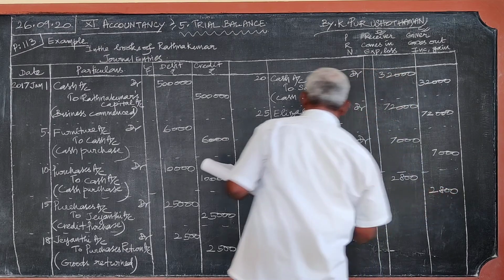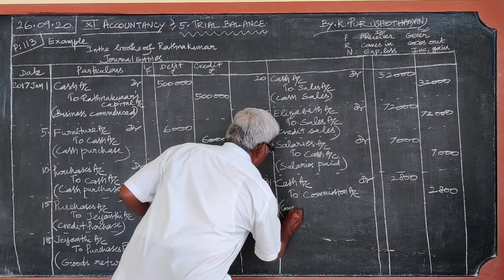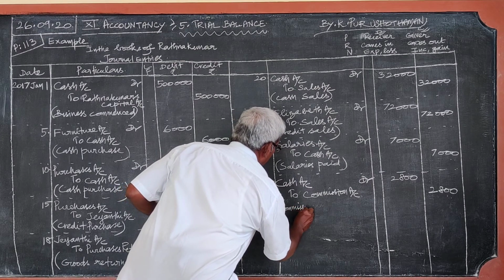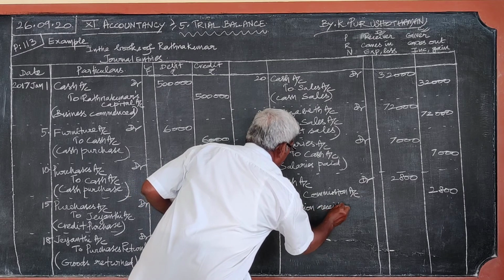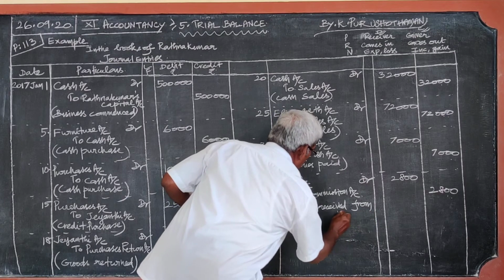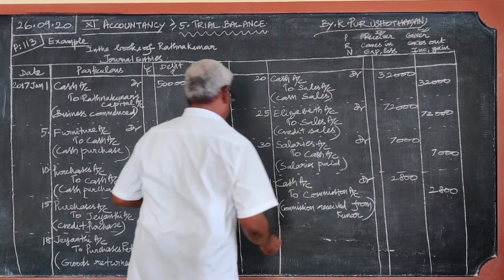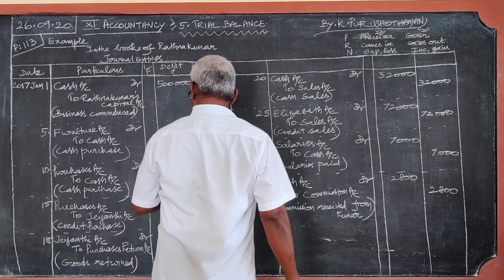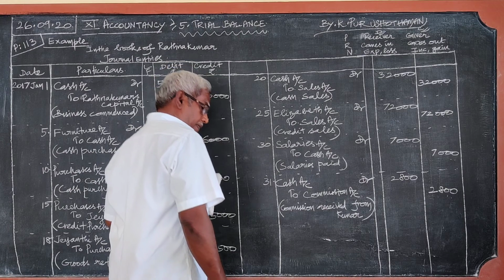Narration: we should write here, commission received from Kumar.